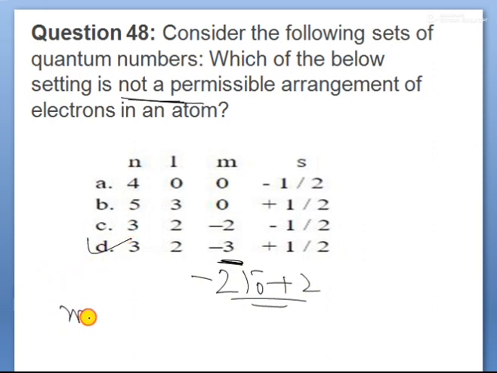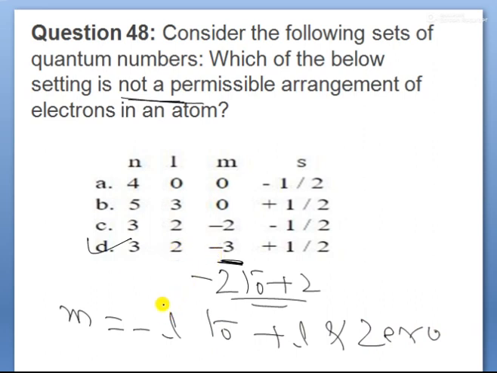So m values are always how many values? Minus l to plus l including 0. Here the l value is 2, so m exhibits values between minus 2 to plus 2, including 0. But minus 3 is given. That is why this is the wrong arrangement, and option D is correct.